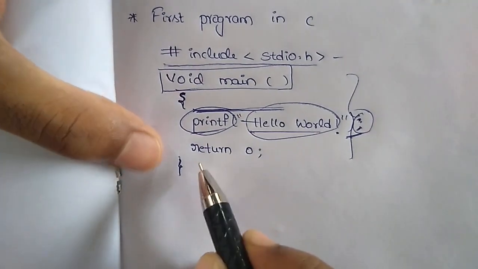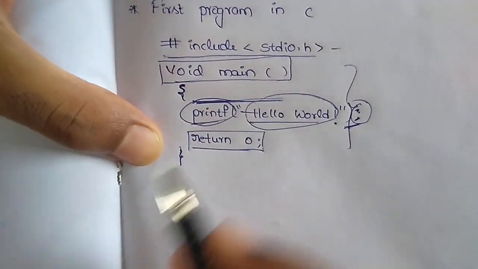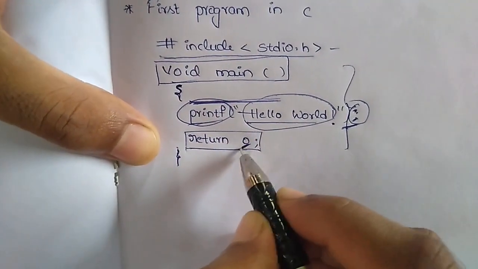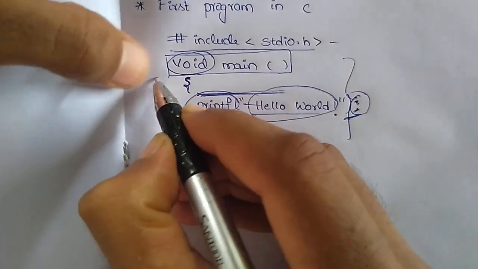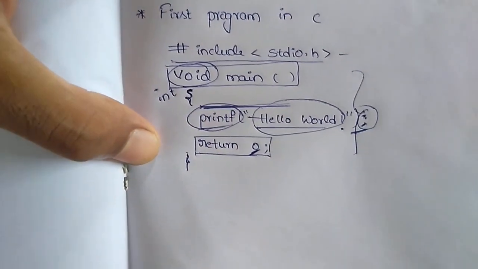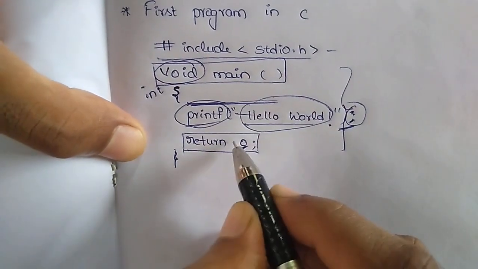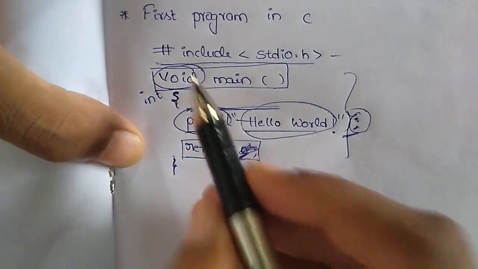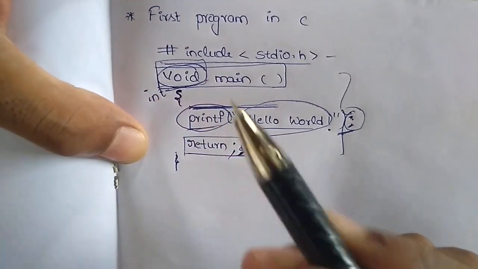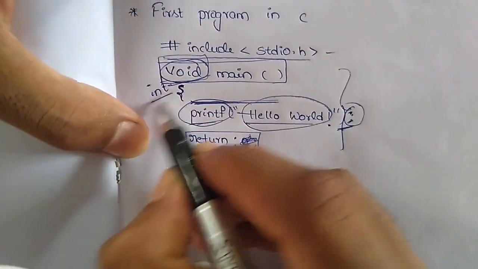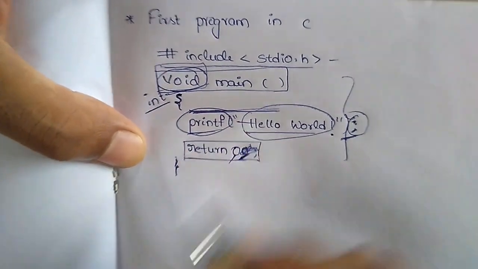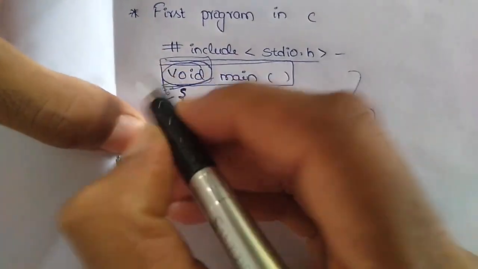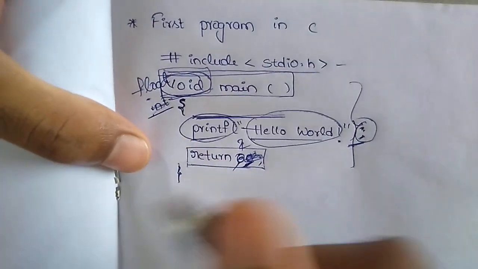When we come to the return statement, in return we are returning 0. If we declare main as an int, then we should return 0, or else if it is void, just return and close the statement without 0. Because main is a function, it has something to return. If we mention void, it has nothing to return. If it has int, it will return some integer value. We can write 0, 1, 2, something else. If we write float, it will return float type.